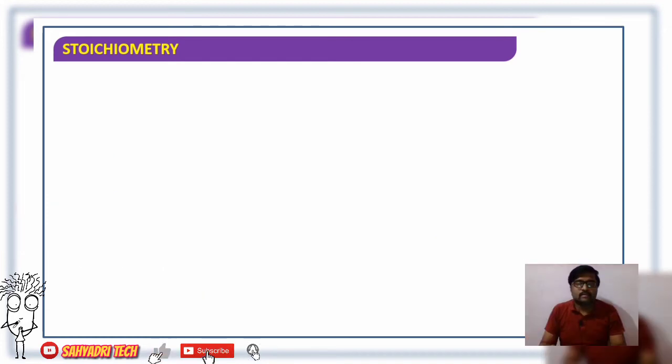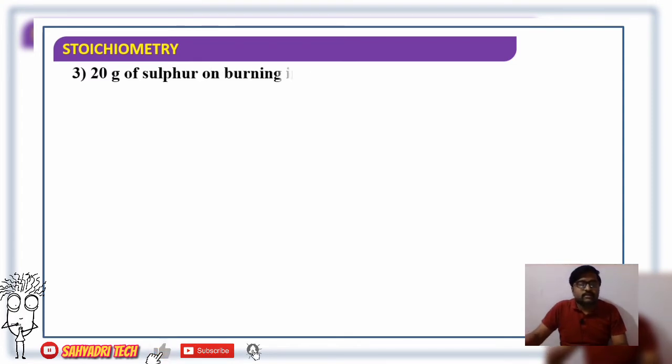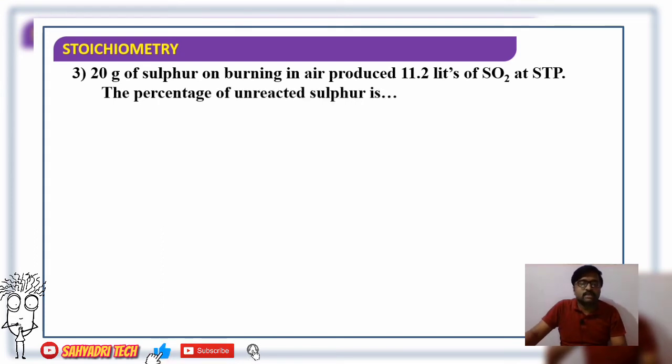Now, coming to the next problem. 20 gram of sulfur on burning, that is combustion of sulfur, in air produces 11.2 liters of sulfur dioxide gas at STP.